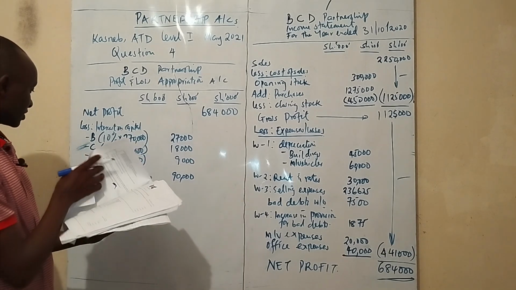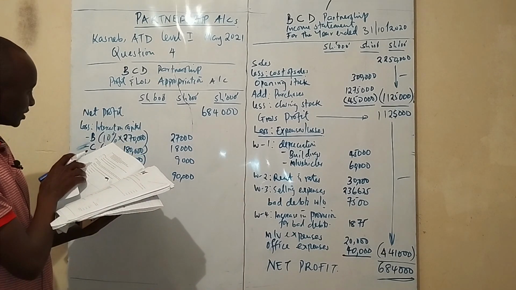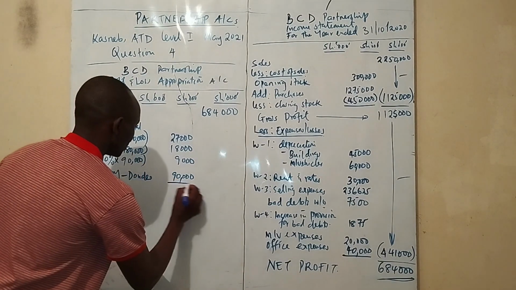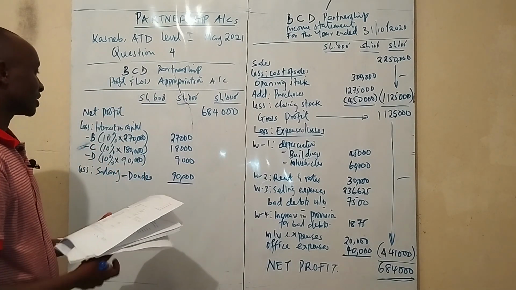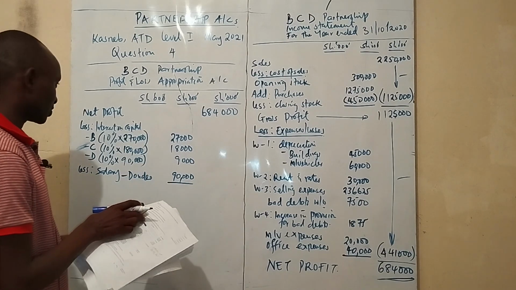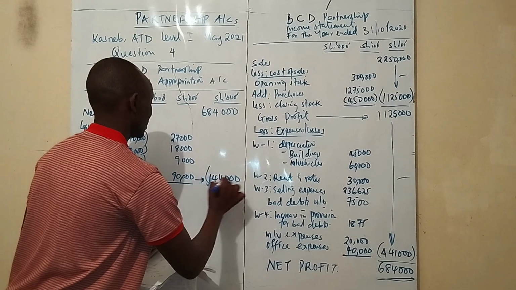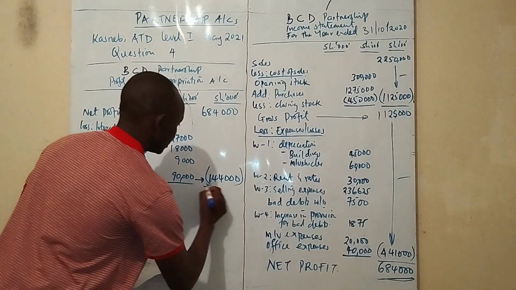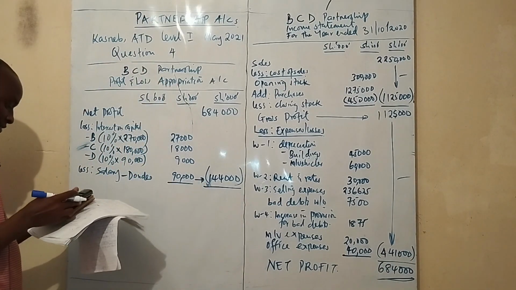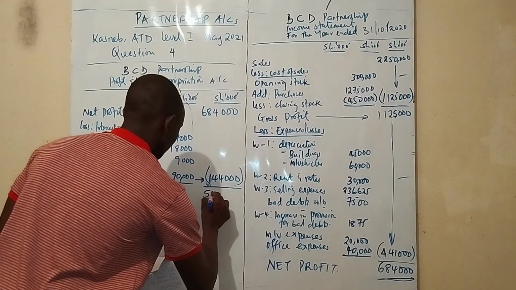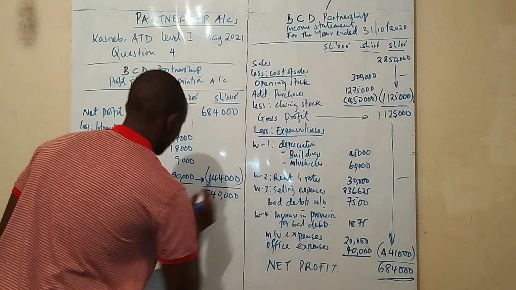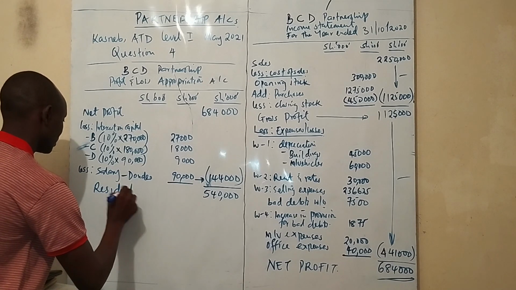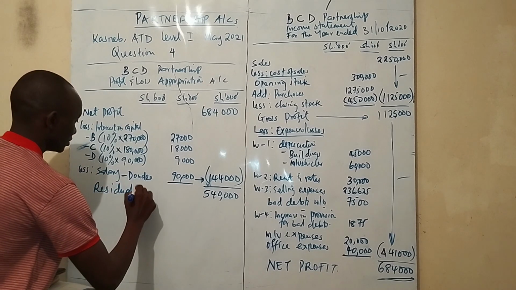Then I don't think you have any other thing to less. You don't have. So you're going to add all of them. Then you transfer the balances to reduce the net profit. You less, because you said less those figures. So when you less, the figure is 540,000. So this one is the residual profit.